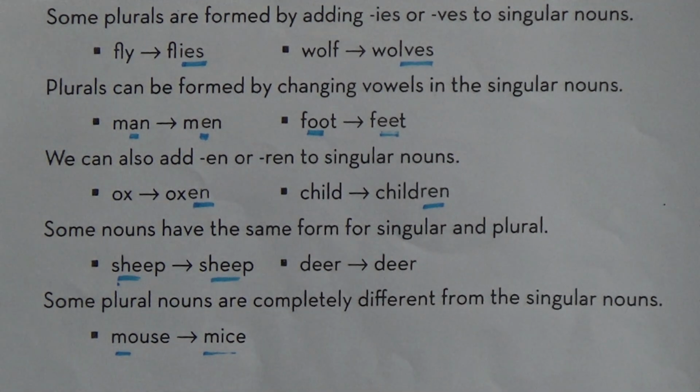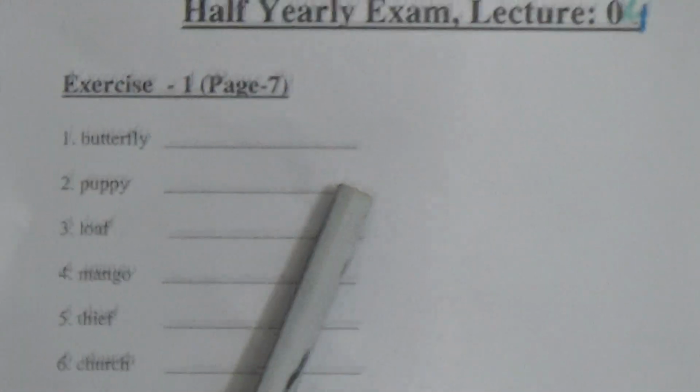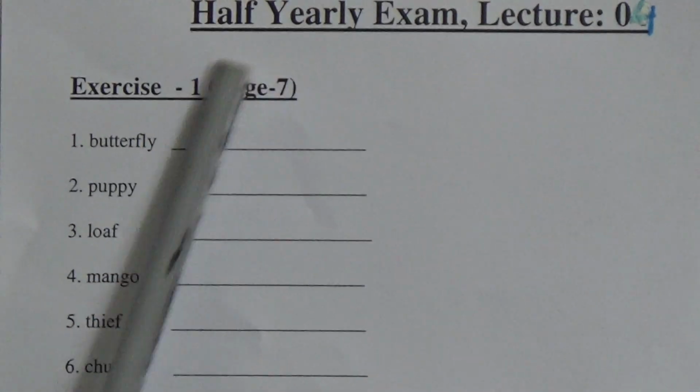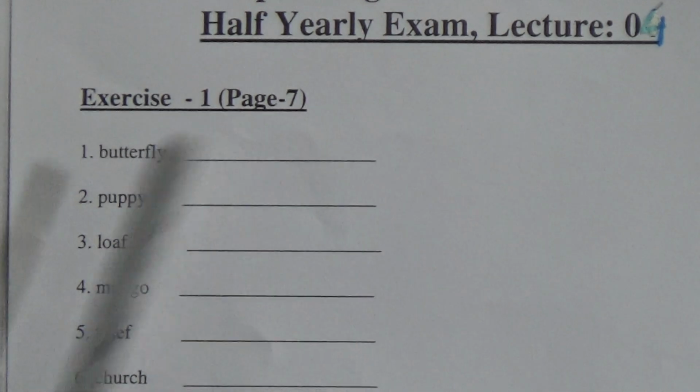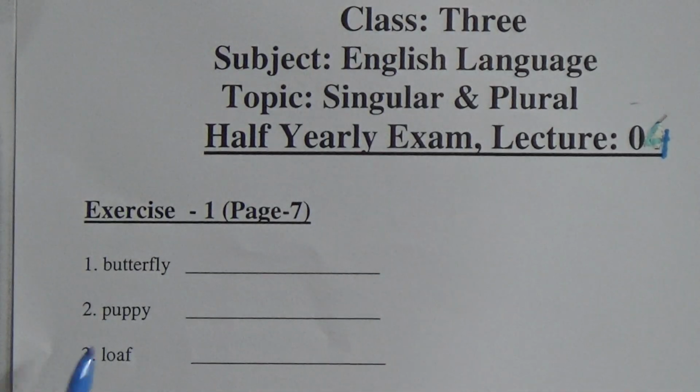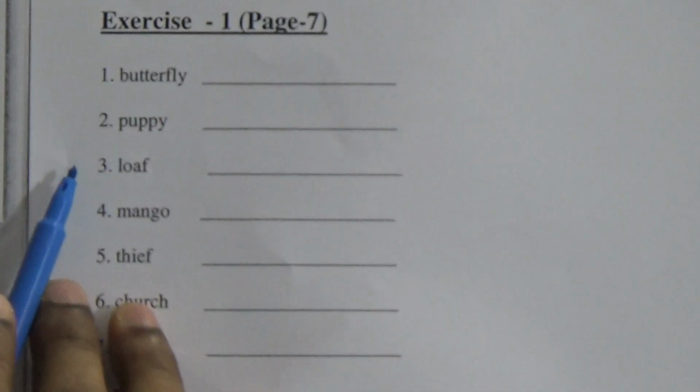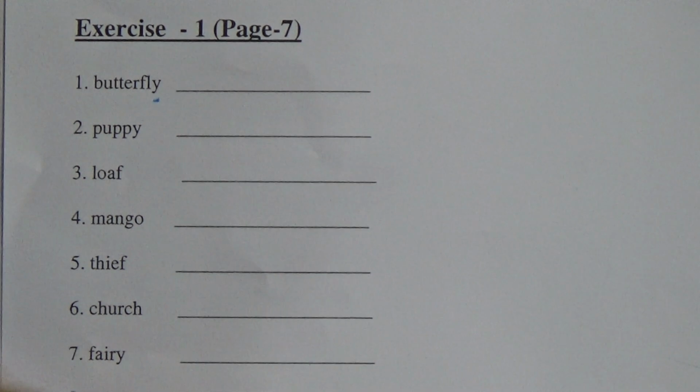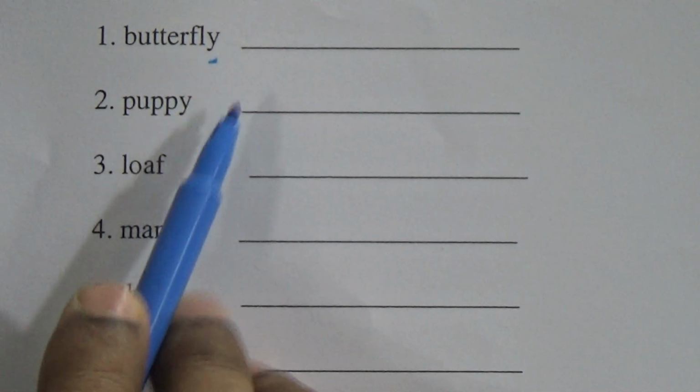So let's go to exercise 1, page number 7. Half-yearly exam, lecture 4. So you can see butterfly. Let me tell a rule. If a word ends with y and before that y there is a consonant, so L is a consonant, so we will add ies at the end of the word.